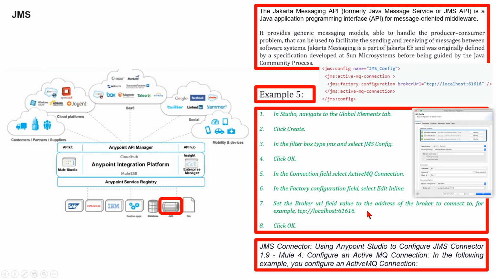The JMS connector supports ActiveMQ 5 by using ActiveMQ connection settings. With this connection, you can use JMS 1.1 default or JMS 1.0.2b specifications. You can also configure all general connection parameters for JMS as well as custom parameters present in your ActiveMQ.